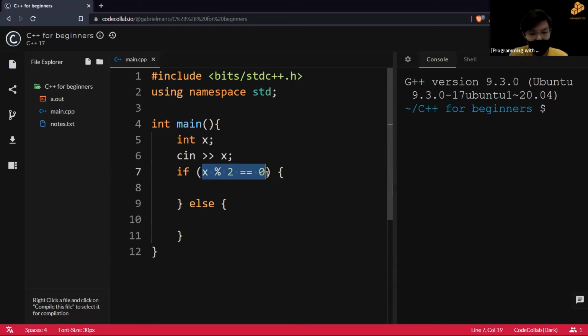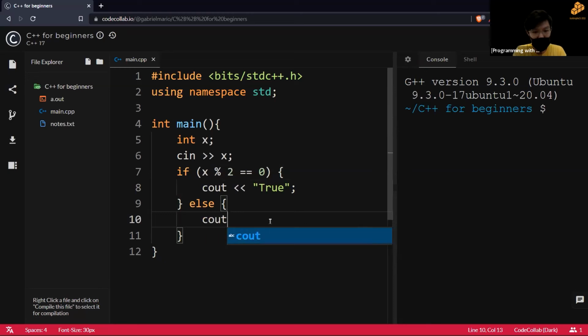So this is a very smart, effective way to check if a number is divisible by something, by checking if the remainder is 0. Once that's done, we want to cout true, and don't forget your semicolon. True, false, right? Output true if it is, else, otherwise if it's not, output false.